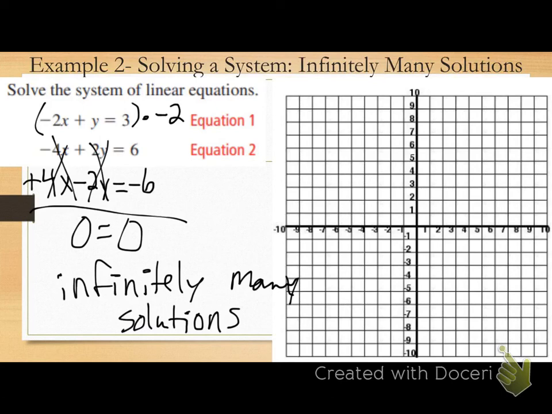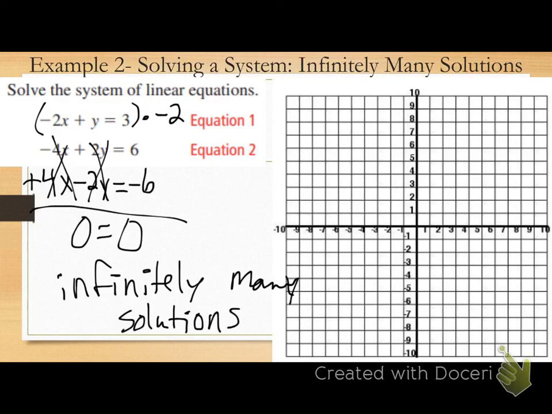Okay, if I'm solving by substitution, and I am able to get an x value, and I am able to get a y value, how many solutions do I have? 1. Whatever that ordered pair is that I get, right? If I'm solving by substitution, my variables cancel out after I substitute. I'm left with a false statement. What's my answer? No solution. If I substitute, my variables cancel out. I'm left with a true statement. What's my answer? Infinitely many solutions. Any questions on substitution?